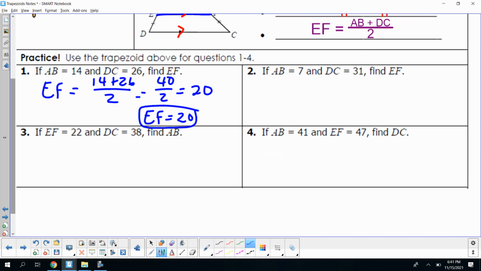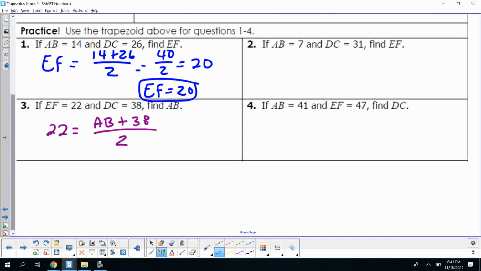Let's take a look at number 3. If EF is 22 and DC is 38, they want us to find the other base, AB. So EF, in this case, is 22, so that's going to go here. And then we have AB that we don't know, plus our other base, which is 38, and we divide that by 2. Then we can solve to find our AB.